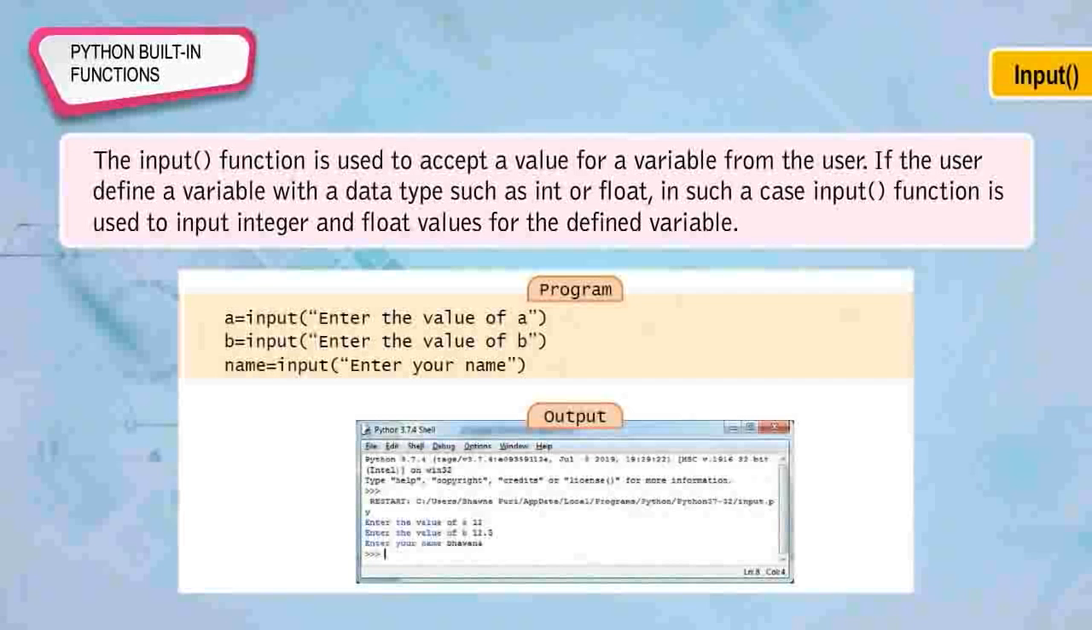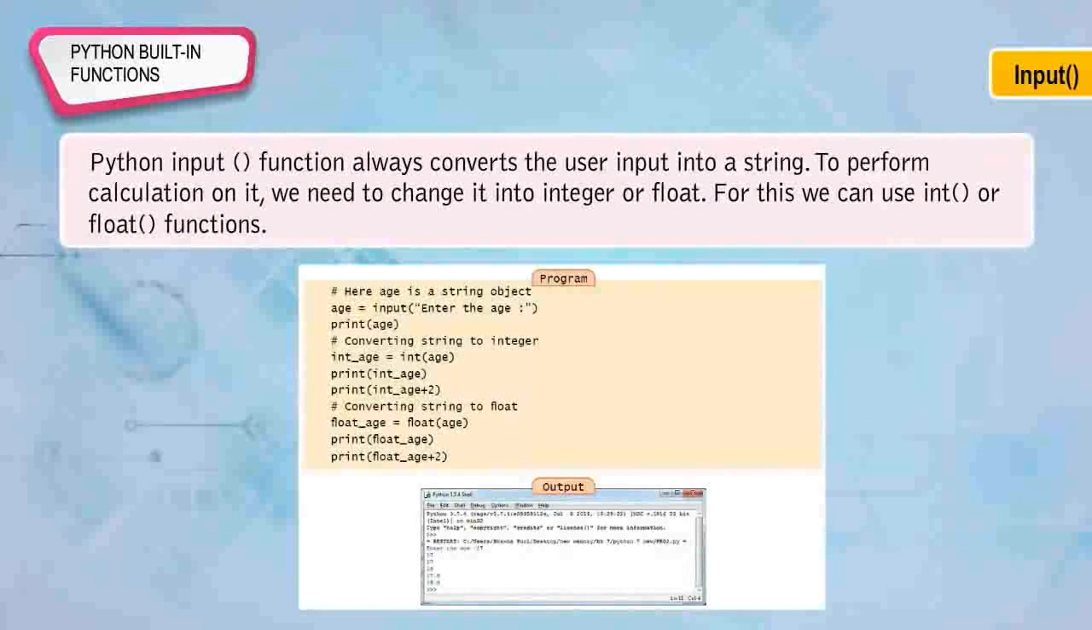Input. The input function is used to accept a value for a variable from the user. If the user defines a variable with a data type such as int or float, in such a case, the input function is used to input integer and float values for the defined variable. Program, output. Python input function always converts the user input into a string. To perform calculations on it, we need to change it into integer or float. For this, we can use the int or float functions.